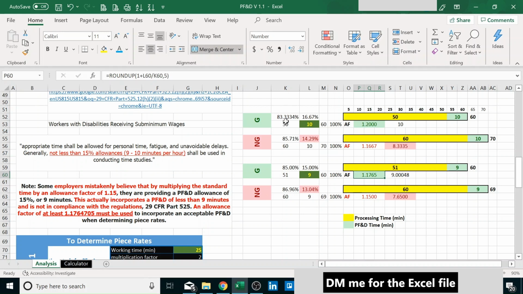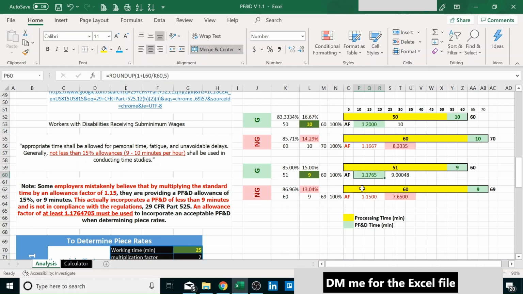Or the allowance percentage, which is 83.3334, that's how much 50 is as a percentage of 60, and this is 83.334%. So the allowance factor is 1.2. 1.2 is also by law.